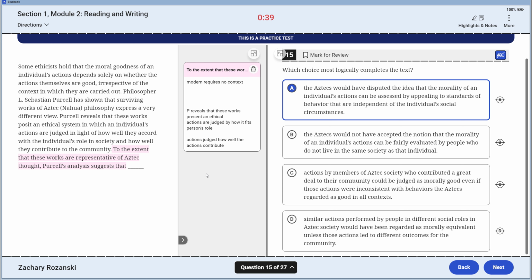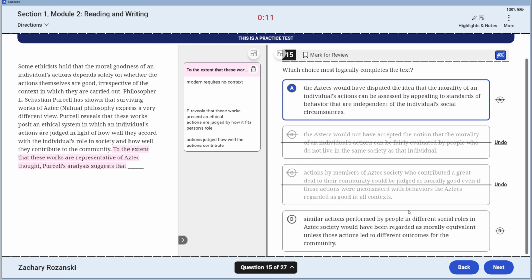I love A. The Aztec would not have accepted the notion that the morality of an individual act could be fairly evaluated by people who do not live in the same society. No, I don't see anywhere near that they have to say you have to be a member. You just have to be able to contextualize the person's actions and the community. So I don't have evidence for that. Actions by members of Aztec society who contributed a great deal to the community could be judged as morally good, even if those actions were not regarded as good in all time.